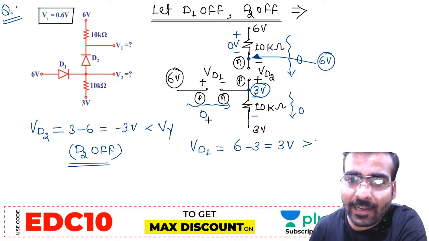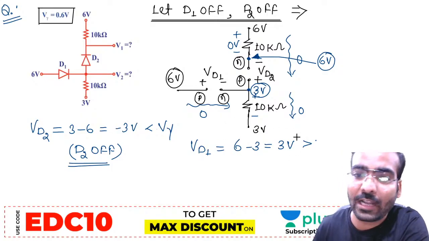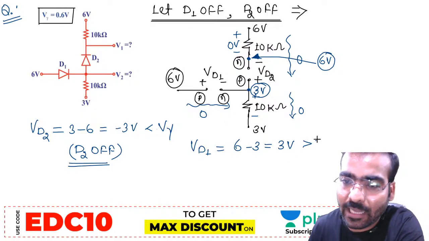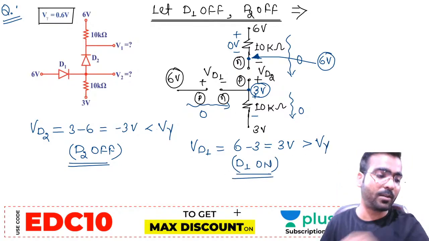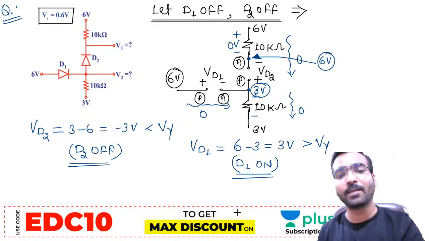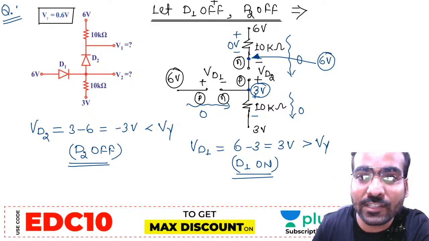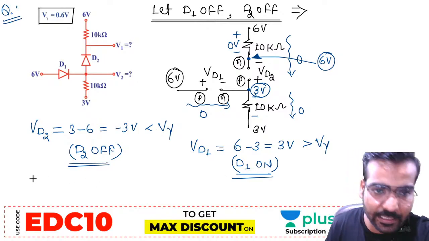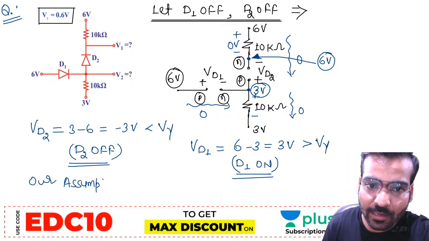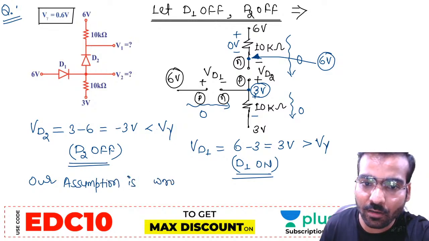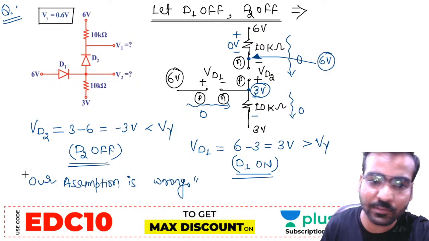Now VD1 is coming 6 minus 3, that is 3 volt, and this 3 volt is greater than V gamma, the diode cut-in voltage. Meaning D1 is on. D1 is on, my friends. Now D1 is on, D2 is off. You assumed D1 to be off, but it is coming on. Meaning our assumption is wrong, my friend.